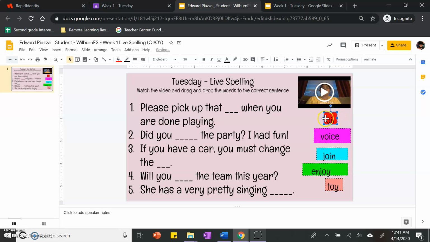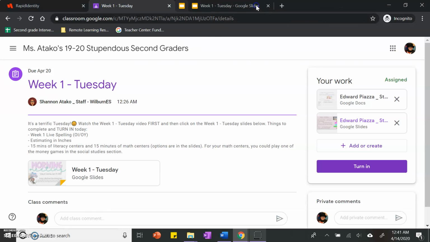Let's say that I accidentally drag it in the wrong place, or I accidentally erase a letter. That's okay. All you have to do is click this magical button over here called the undo button, and boop, boop, it's like it never even happened. This is one assignment that you will need to turn in today.